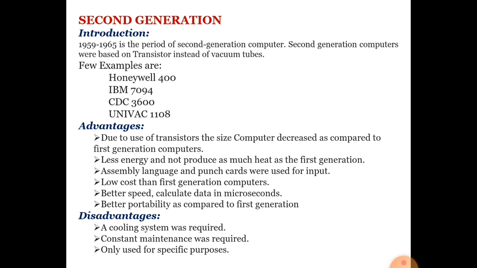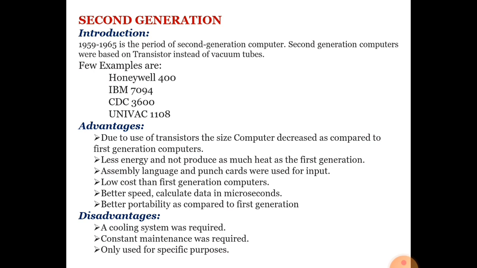Some second generation computers were Honeywell 400, IBM 7094, CDC 3600, Univac 1108. What are the advantages of second generation computers? Due to the use of transistors, computer size is decreased compared to the first generation computer.